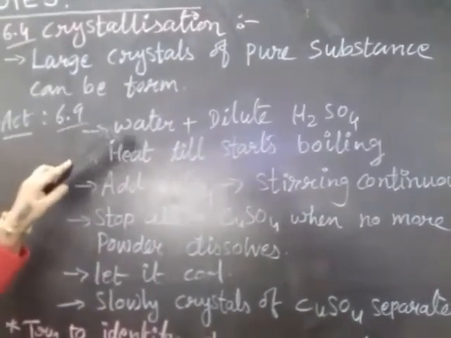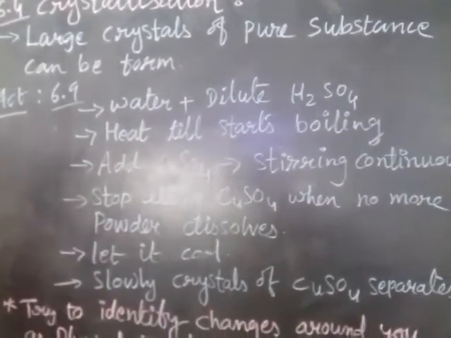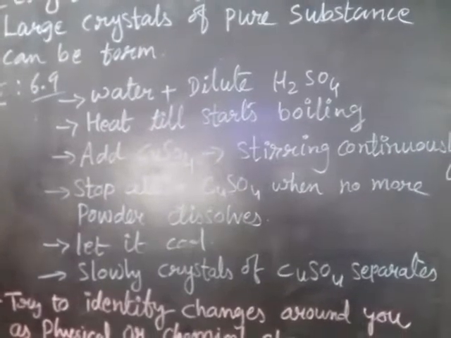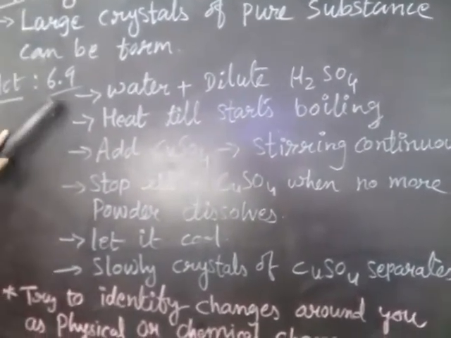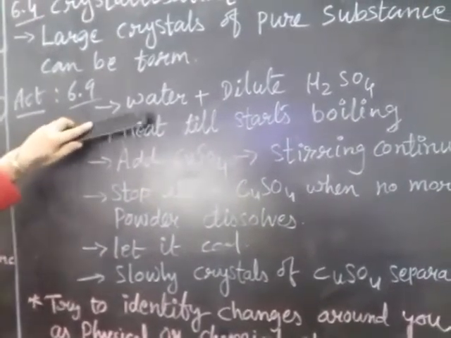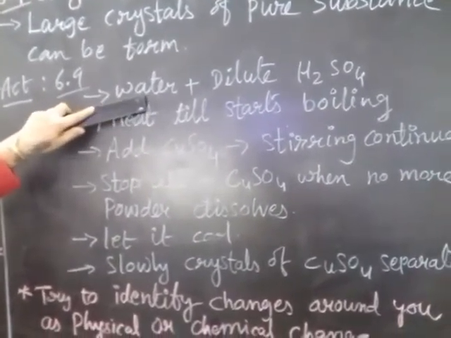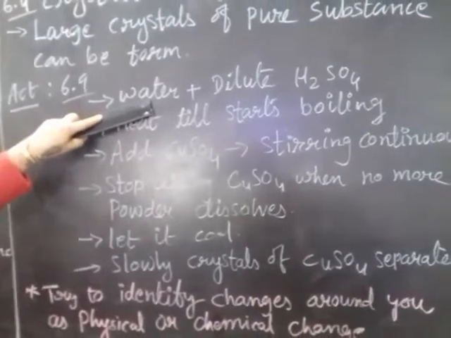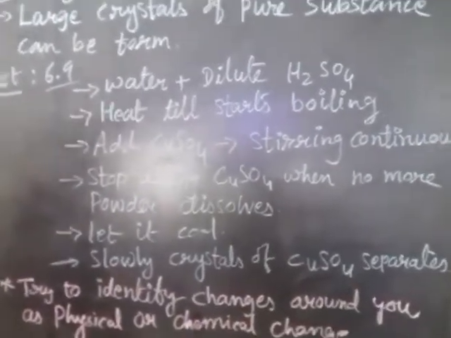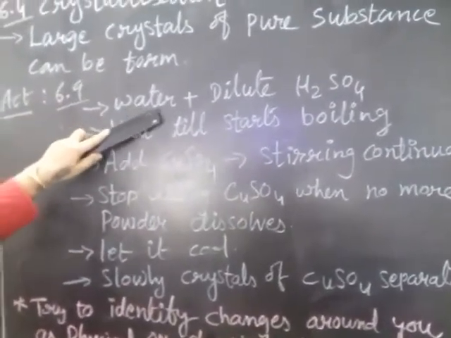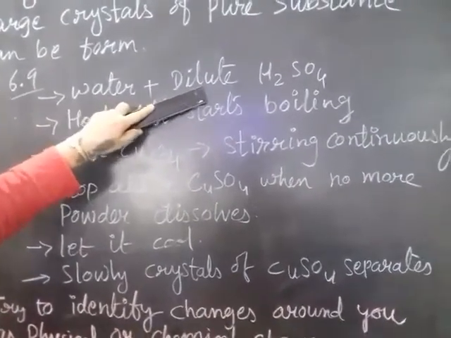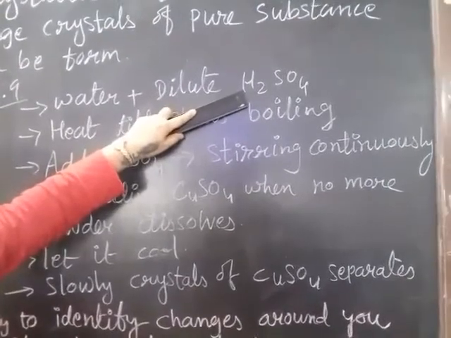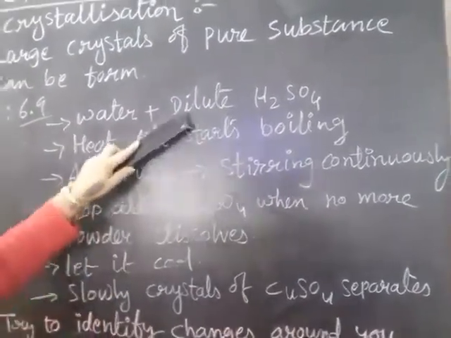Here is one activity we are going to see: how we can make crystals. In this activity, first of all, take a half cup of beaker, that is, fill half of the beaker with water, in which add dilute sulfuric acid, only a few drops, some 3 to 4 drops.